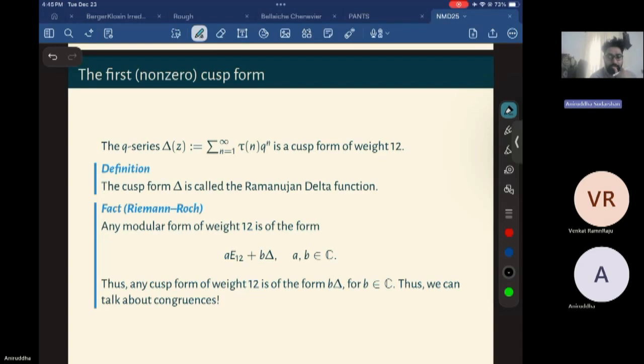So the constant term is 0. Okay. So one important fact, due to this geometric fact called the Riemann-Roch theorem, which doesn't say it directly, but it's a consequence of that: any modular form of weight 12 is a linear combination of E12 and delta. And in particular, if I have a cusp form, it will be a scalar multiple of delta. So a cusp form of weight 12 is always a scalar multiple of delta.